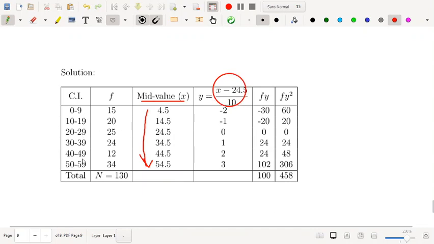In this case you have an even data, so you can take any one of them in the middle as the origin. So I took it as 24.5 as the change in origin, and the scale is 10. Look at that, the spacing is 10 or the scale is 10. So in the similar way you can calculate fy, y, fy square.